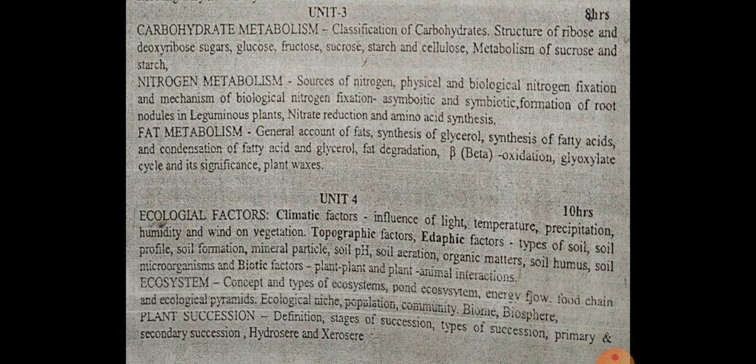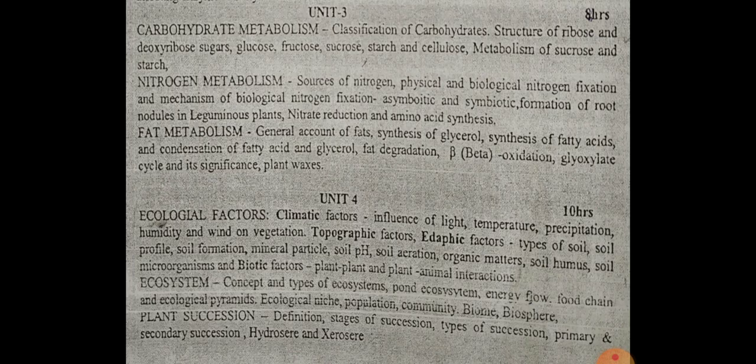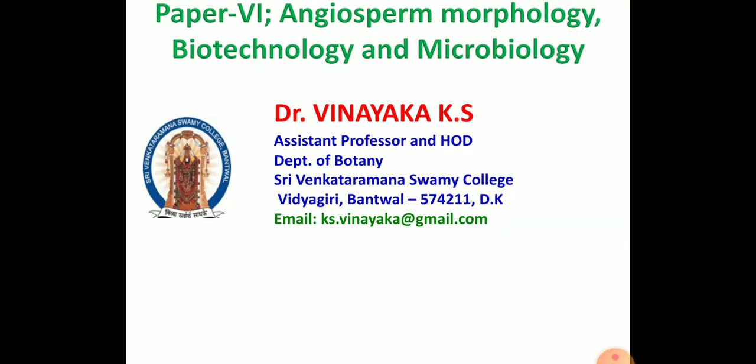And also in the third chapter we'll study plant succession, definition of succession and types of succession, and the stages of succession we will study in this chapter. So generally you will have 4 units. The first unit, as you already know, is specifically focusing on the plant water relationship, the second one is plant mineral nutrition, the third unit is on metabolism, and the fourth unit is on ecology.